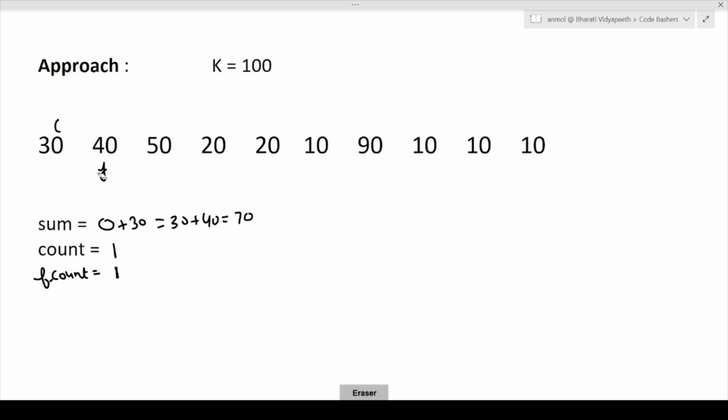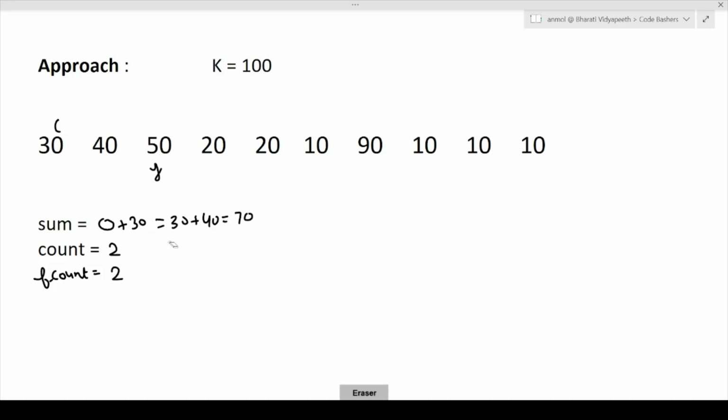So once this is a valid horse, what we'll do, we'll simply do j plus plus, j will move to the next location. We will do count equal to 2, that is, on 2 horses that are meeting our condition. By meeting our condition, we are successfully able to place bets on the 2 horses. Now again we will compare f count with count. Since f count will contain the maximum value of f count and count, f count will update to 2 here. Okay, now we have moved towards the j.